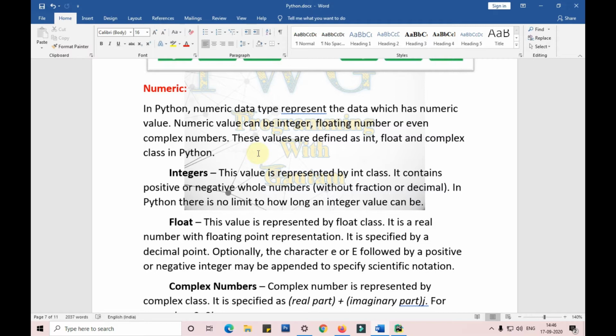Float. Float is represented by the float class. It is a real number with a floating point representation. It also has a decimal point. Any number which has a decimal point is represented as float in Python.